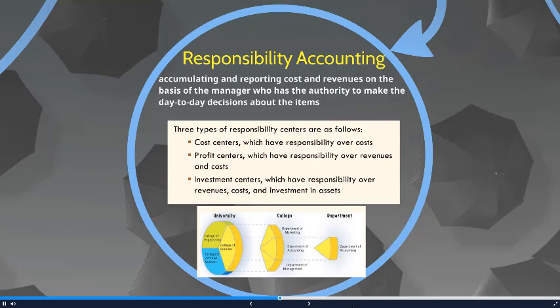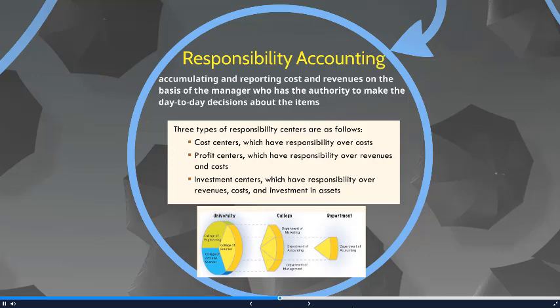We have a cost center, which has responsibility over costs. We have our profit center, which has responsibility over revenues and costs. And then we have an investment center, which has responsibility over all revenues, costs, and investments in the assets of the organization. Within the cost and profit centers, we can break this down into the overall organization, within divisions, or even departments.